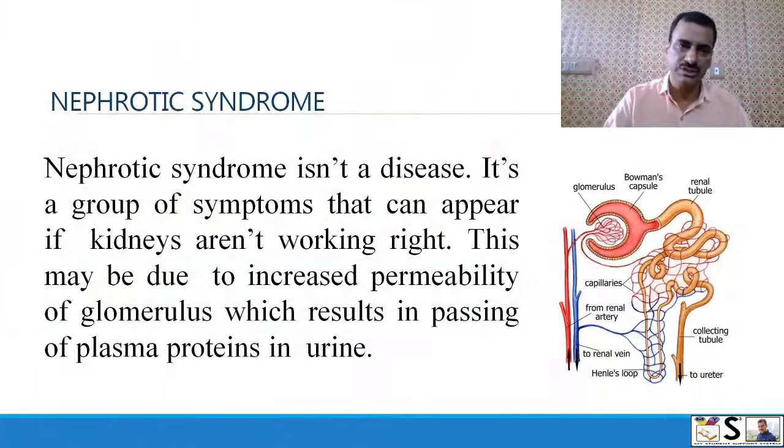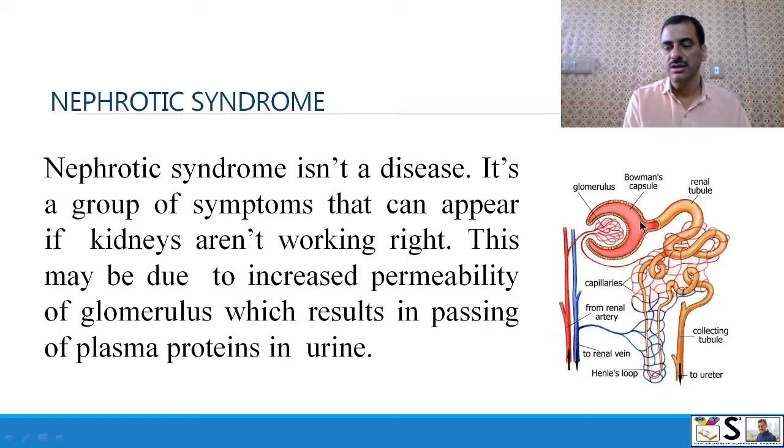What is nephrotic syndrome? Nephrotic syndrome is not a disease. It is a group of symptoms that can appear if the kidneys are not working properly. This may be due to increased permeability of glomerulus, which results in passing of plasma protein in urine. You can see here, this is glomerulus.